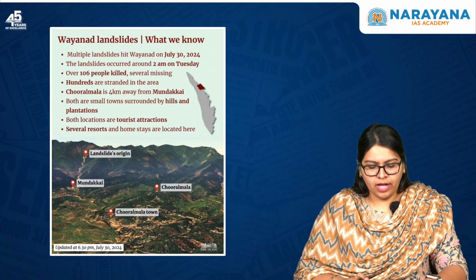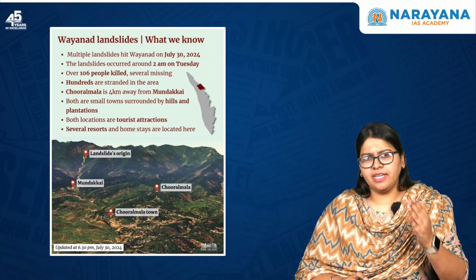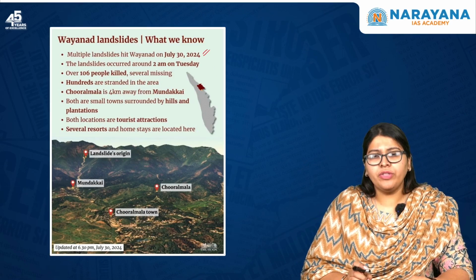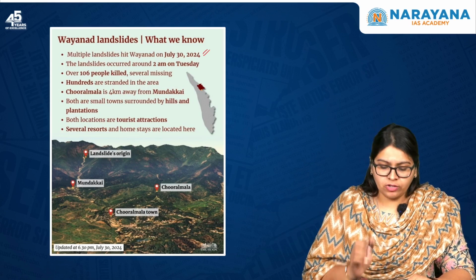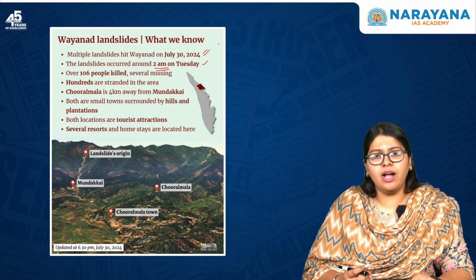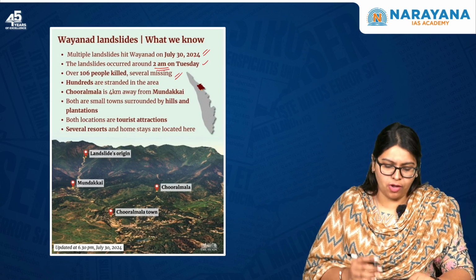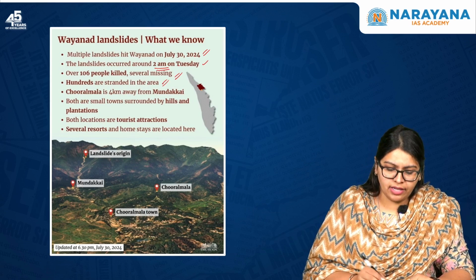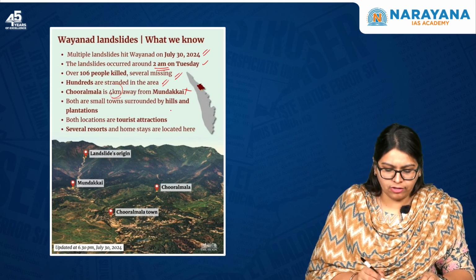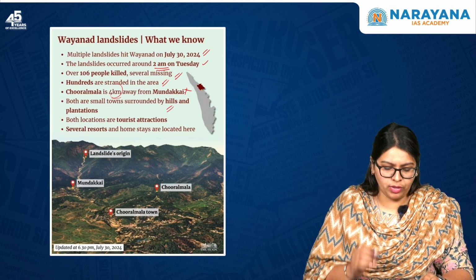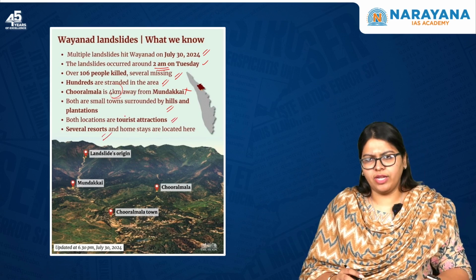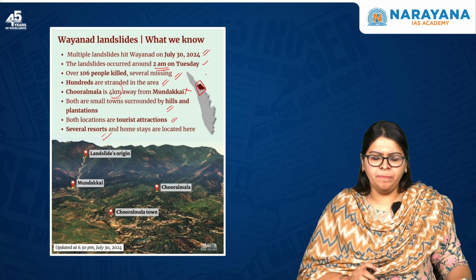Now moving forward, let us see the series of events that happened in the district of Wayanad. Here, multiple landslides actually hit Wayanad on the 30th of July 2024. And it actually occurred around 2 a.m. on Tuesday. These are just facts that you need to know about what had happened. Over 100 people had been killed and several gone missing. And hundreds were stranded in the area. The next one is the small towns such as Churalmala as well as Mundakai, which had been surrounded by hills and plantations. And both were the locations of tourist attractions, and also several resorts and homestays are located here. So this portion of Wayanad was actually affected.